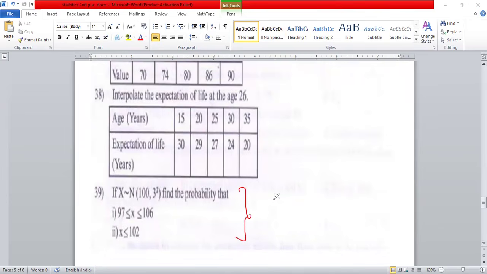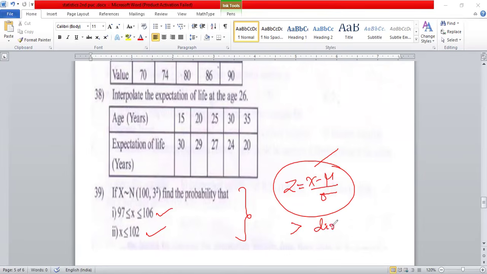Look at that, everybody knows this. Z is equal to x minus mu by sigma, the standard normal variate. With only the given 2 things, you are able to do it. So greater than comes direct table value. This is only for logic. Less than comes 1 minus table value. Between comes table value minus table value. So always remember these 3 questions. Very, very important one.